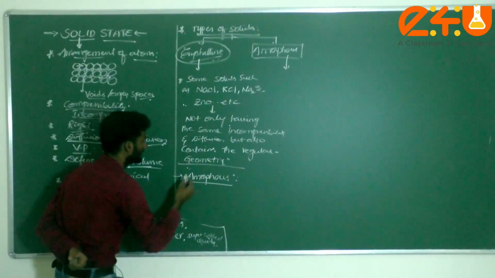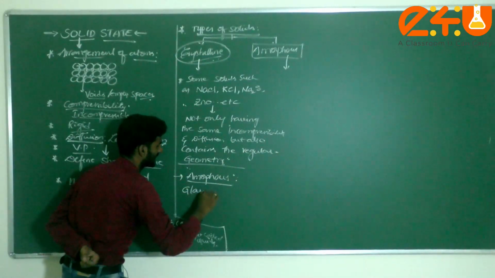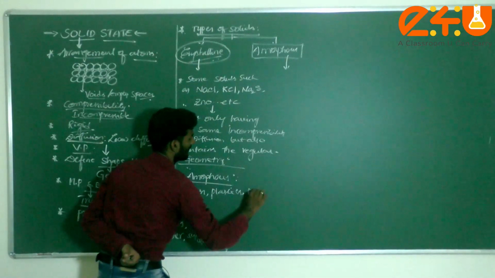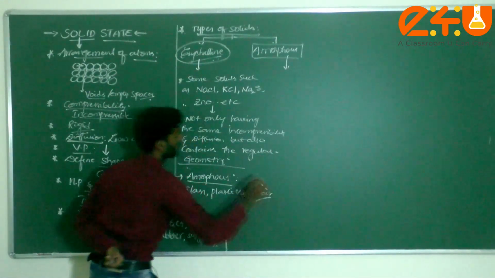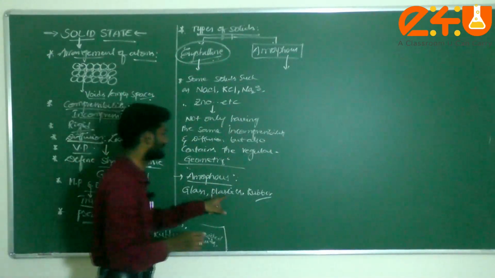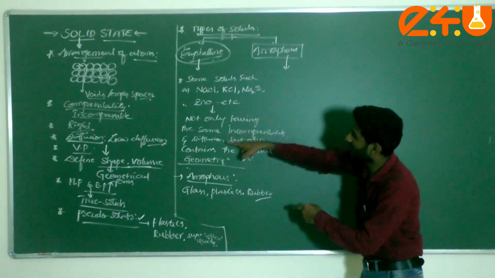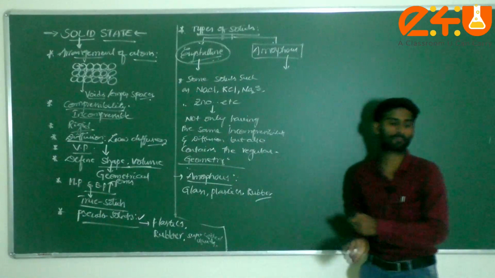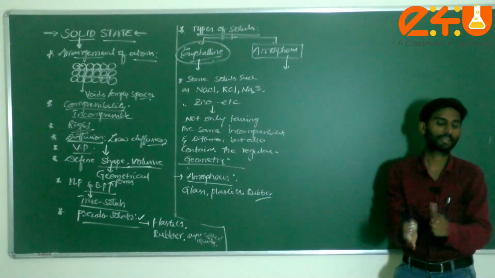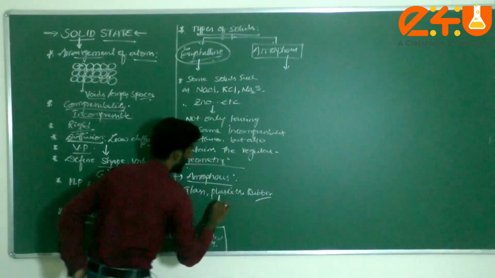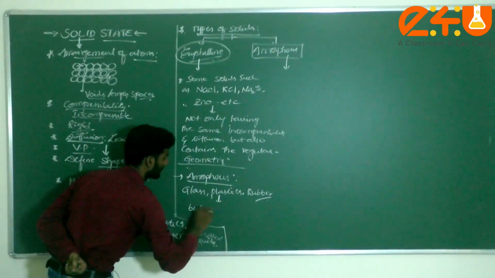Some solids such as glass, plastics and rubber have the same properties such as incompressibility, diffusion, melting and boiling point at a particular temperature,